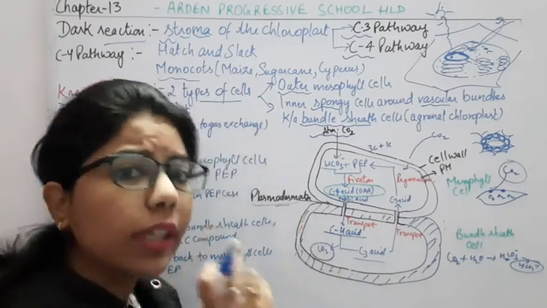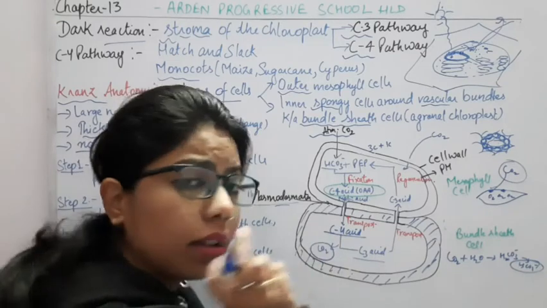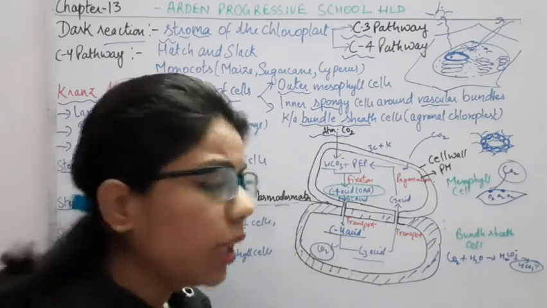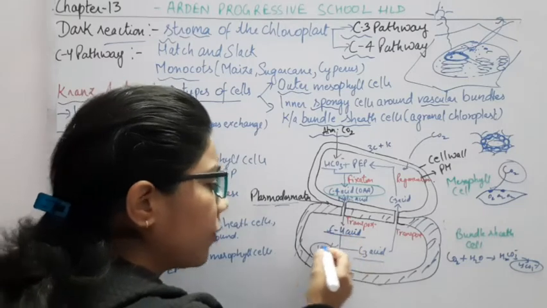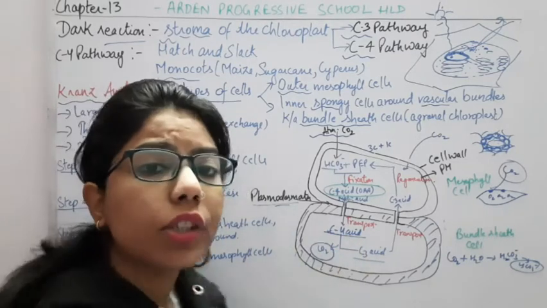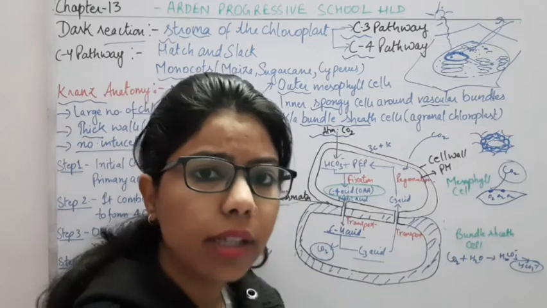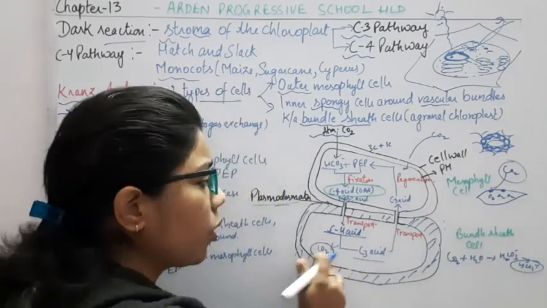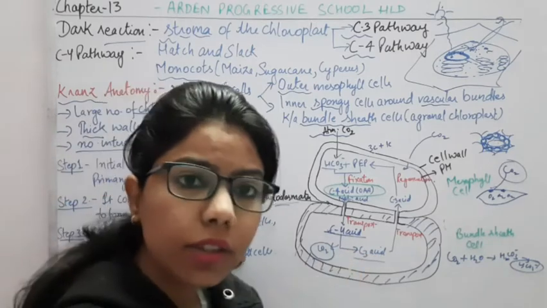If one CO2 is released, how many carbons will be left in the C4 acid? Only 3. So out of the 4, we have removed one CO2 with the help of which step? Decarboxylation. Decarboxylation is the removal of CO2. As the CO2 is removed, there will be only a C3 acid.